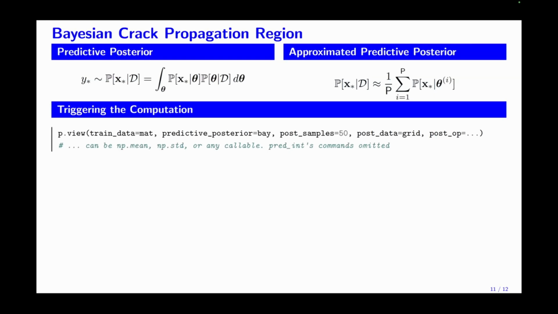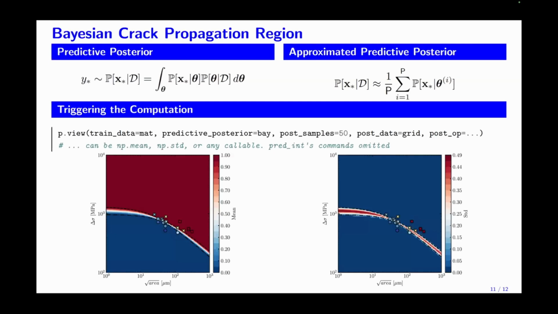This command is really flexible. This parameter allows us to pass any NumPy callable function to post-process the samples from the predictive posterior. In this case, I used mean and standard deviation, but you can pass any, for instance, quartiles. We end up with two contours now, representing the crack propagation region probabilistically. And so for any point over this domain, we can formulate predictions about failure probability as mean plus minus uncertainty.